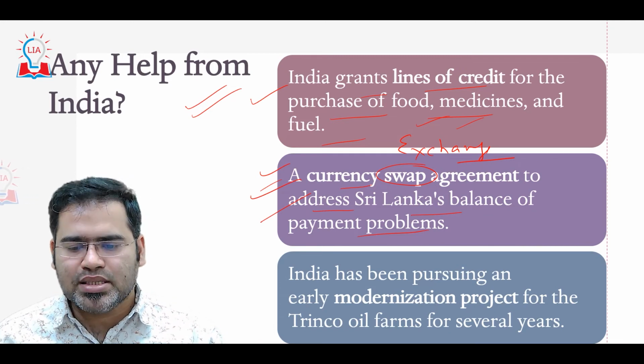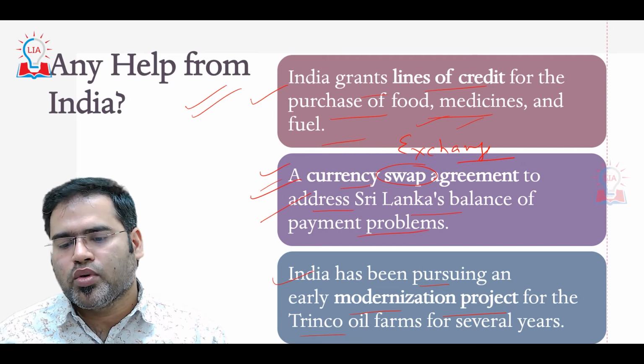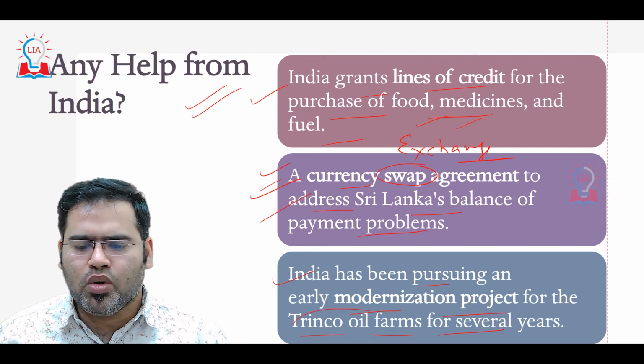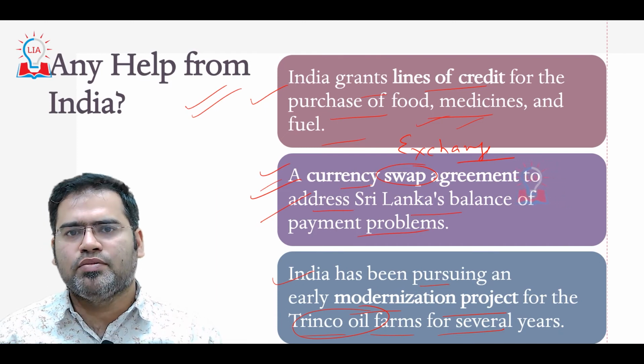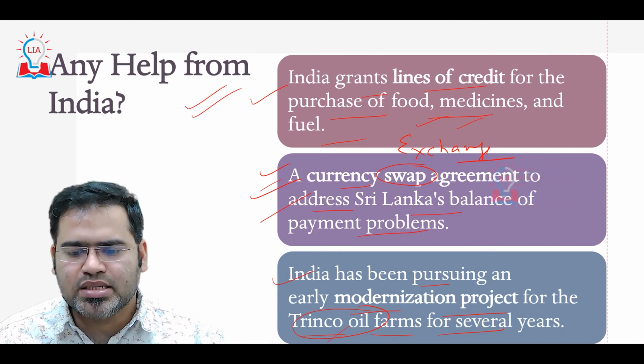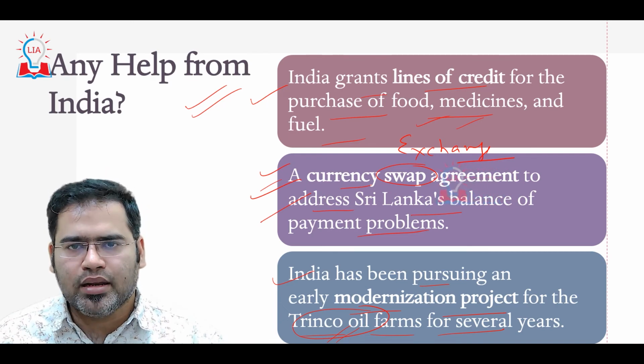And then third important, India has been pursuing an early modernization project for the Trinco oil farms for several years. The Trinco oil farm is very large, a petroleum reserve is there. Why is India taking this? So that India can put its own oil there.